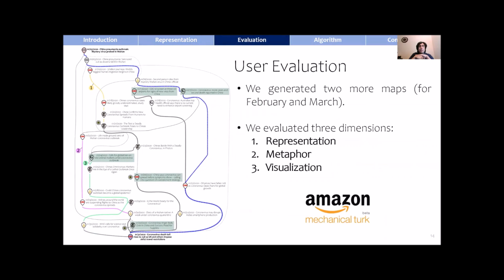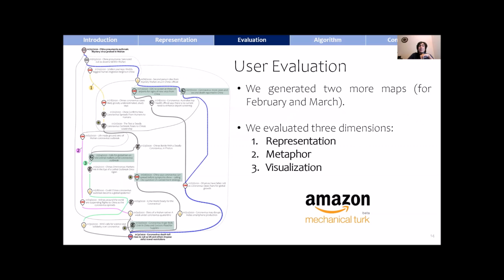And here we can see the full representation that we extracted from the coronavirus narratives. So how did we evaluate this? After creating the representation, we ran a user evaluation with two more maps. We evaluated how well the map represents the narrative, how well the roadmap metaphor works for narratives, and how well the visualization itself works.